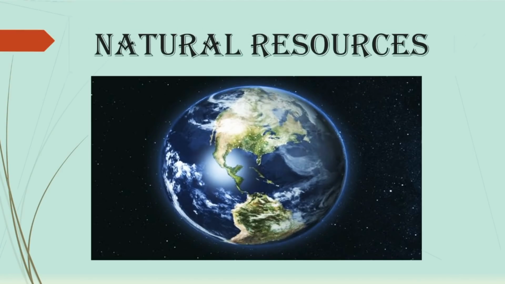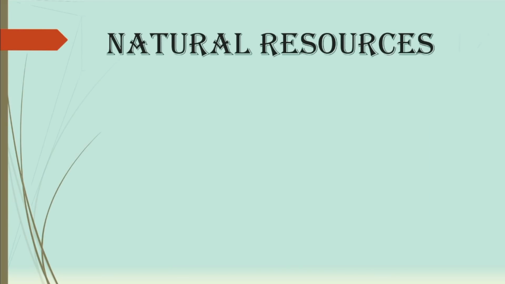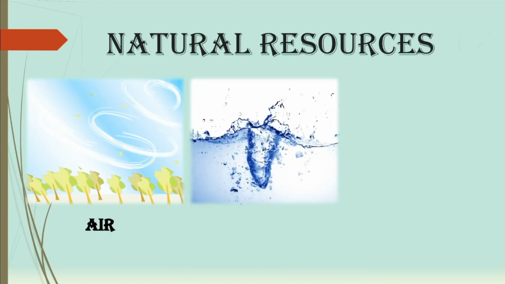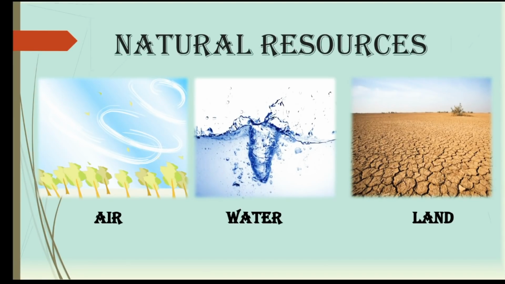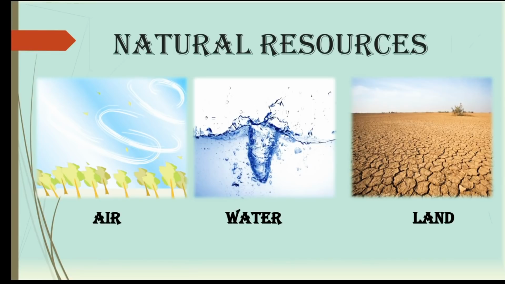As you know, Earth is the only planet in the universe where life exists. Life exists here because of the natural resources. So there are three important resources which are air, water and land. Without these we cannot exist. So we can say that air, land and water are the factors which are important for sustaining the living world on the earth and for fulfilling the basic needs. They are called natural resources.